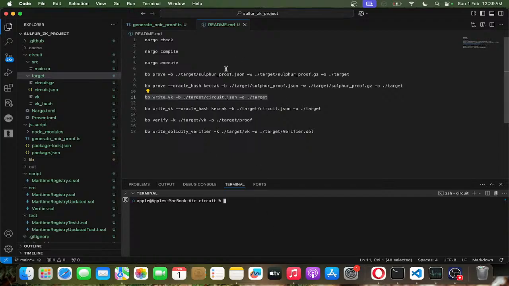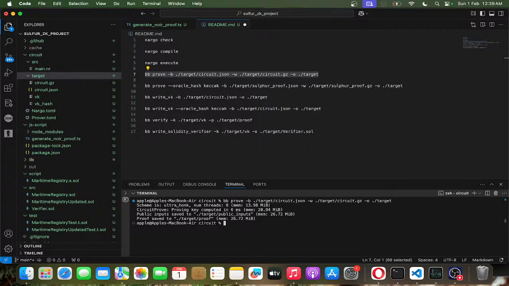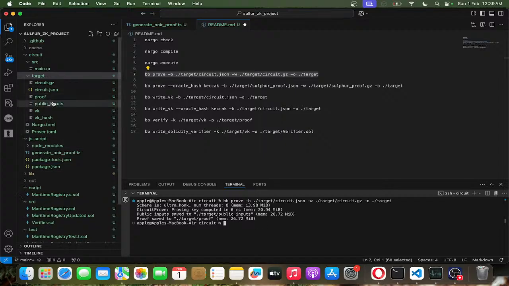So we have to produce the proof. Before that, I need to change the name, produce the proof. I'm going to change the name and copy this. The proof takes both the bytes as well as the witness. I'm going to paste this. This is going to generate a proof inside the target folder.